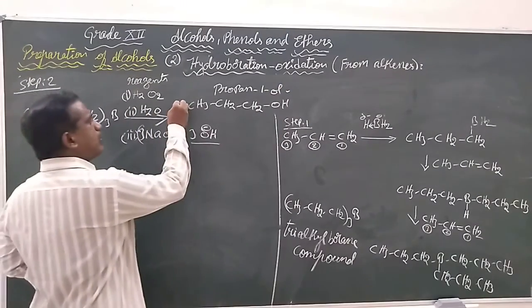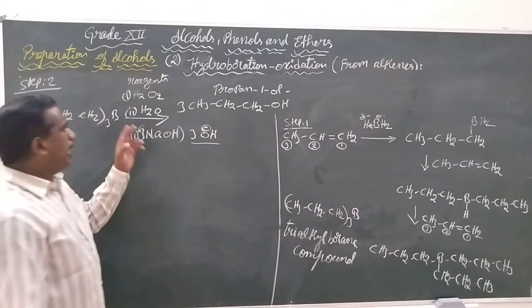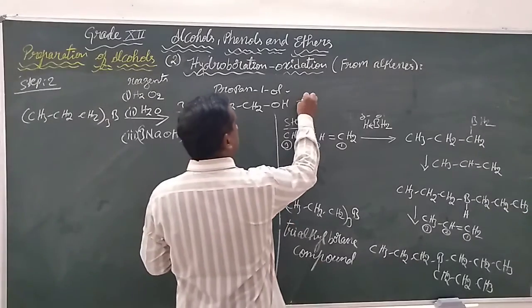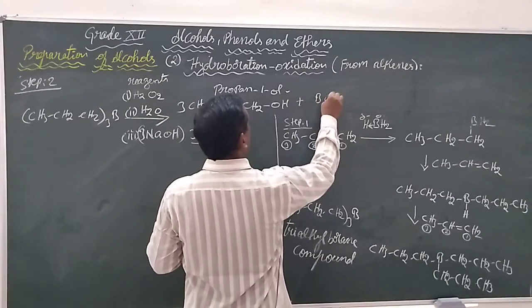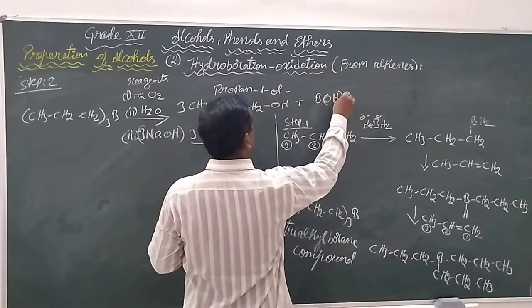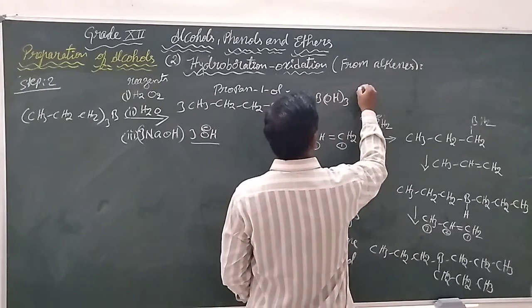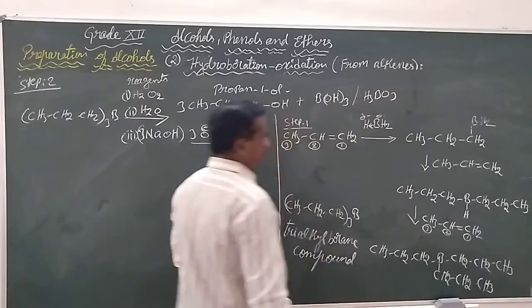So in total we can find 3 moles of propanol, and the boron which is left over will be given out as the byproduct, B(OH) thrice, which is also called H3BO3.